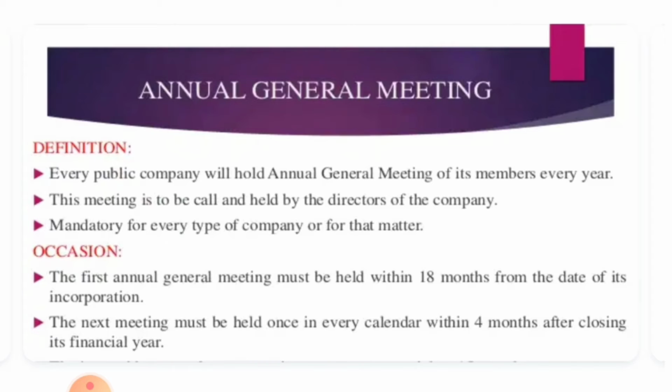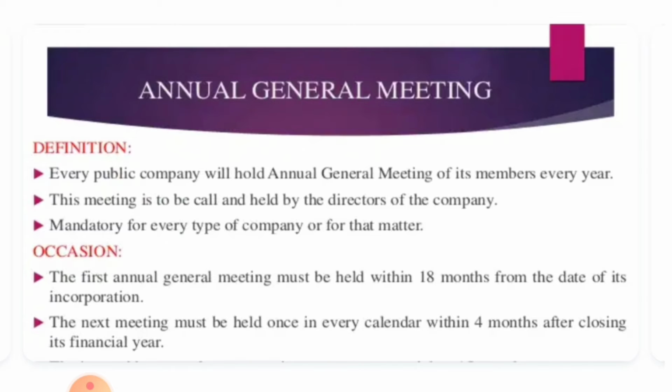It is mandatory for every type of company. Mandatory means it is compulsory that every company should hold an annual general meeting. The first annual general meeting must be held within 18 months. Look at the time period there. So you can take this as a 1 mark question also. Within 18 months from the date of its incorporation. Incorporation means registration of the company. The next meeting must be held once in every calendar year, within 4 months after closing its financial year.